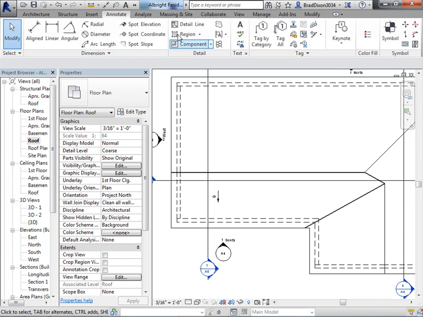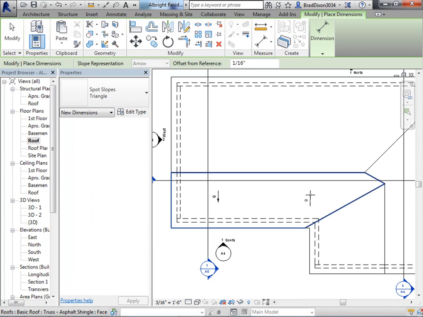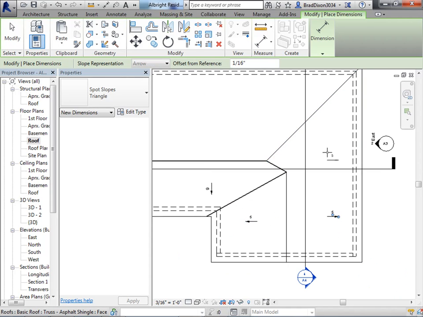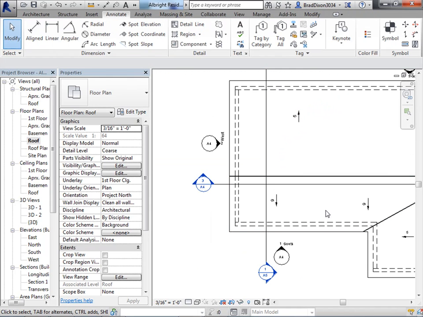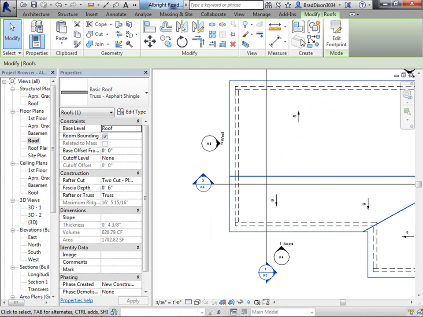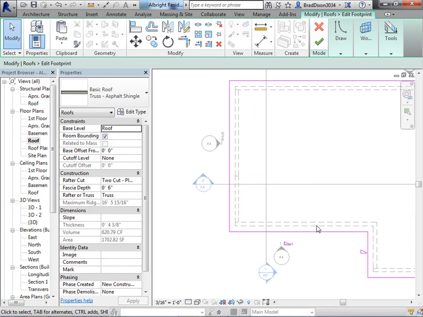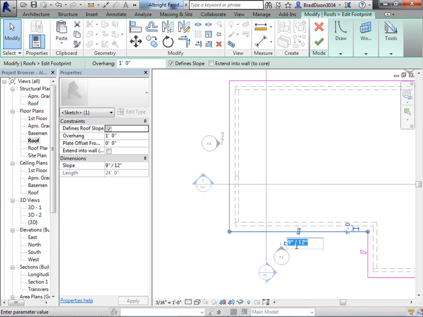And I'm going to do a few more spot slopes. And I can see why my roof's a little goofy because I have a 9/12 roof pitch here, so I'm going to edit that footprint real quick. Click on this, change that to a 5/12 like everything else.